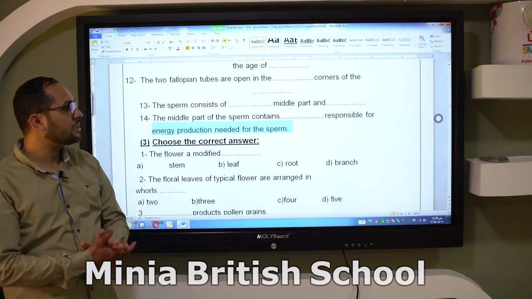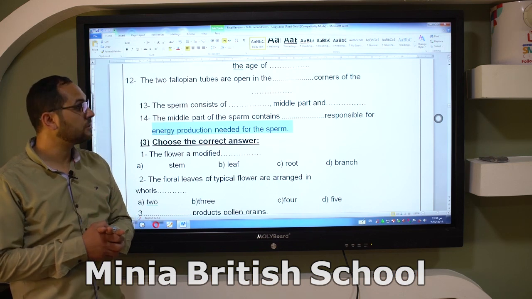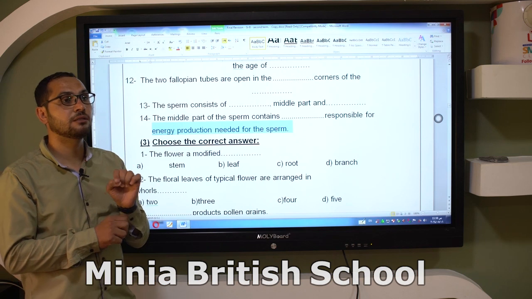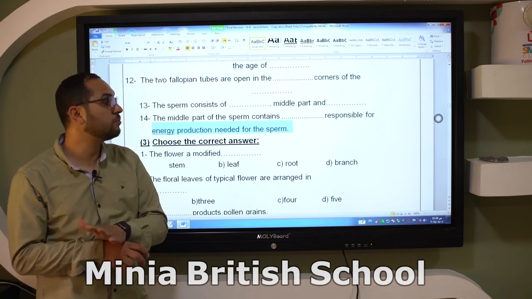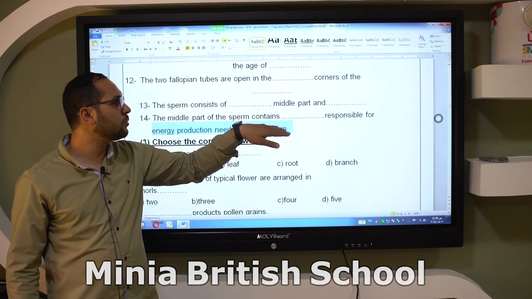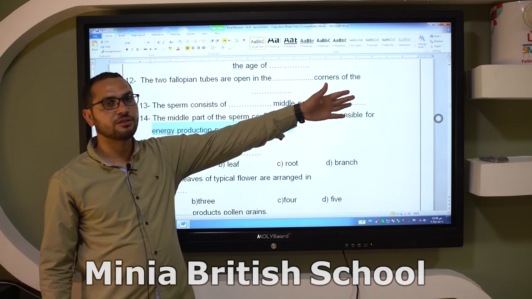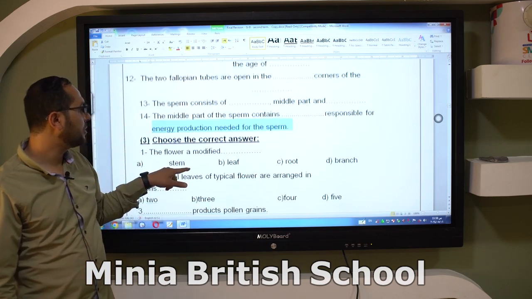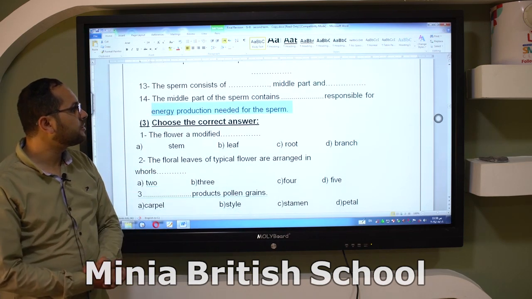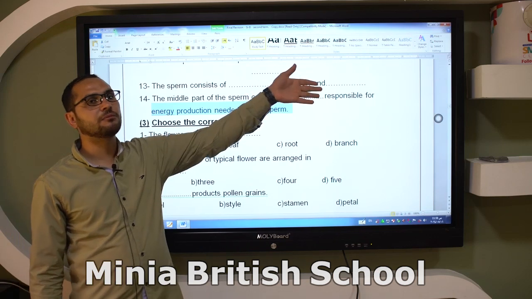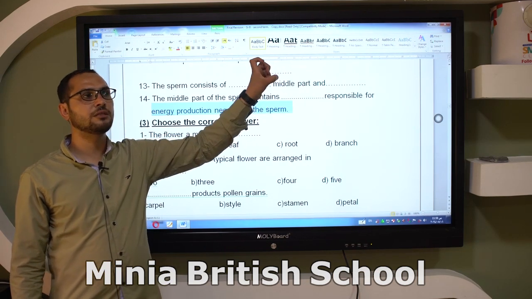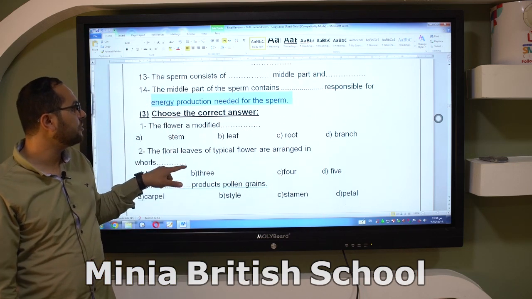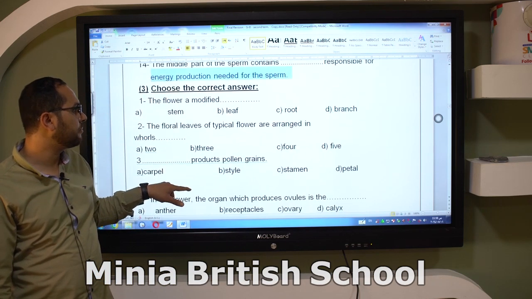The sperm consists of three parts. Number one, the head, and the head consists of a nucleus that contains half the number of chromosomes. The mid-piece or middle part, and the last one, the tail. The tail is responsible for the movement of the sperm. The middle part of the sperm consists of mitochondria. The mitochondria are inside the mid-piece, which is responsible for the energy production needed for the sperm.